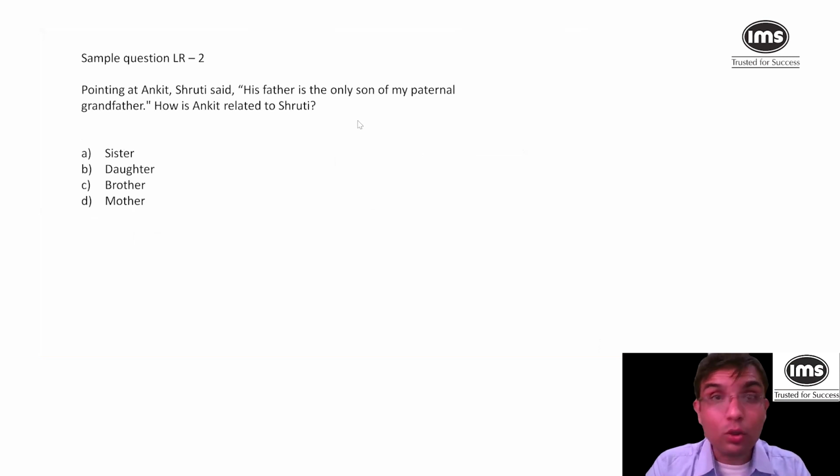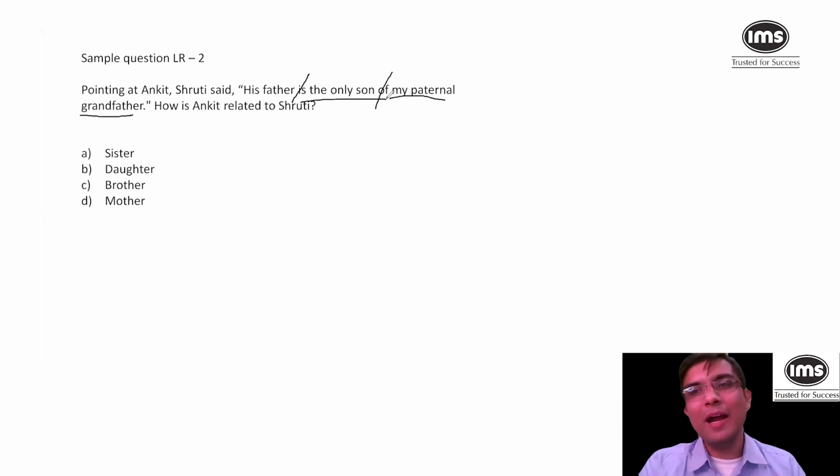So again, I have a pattern to solve these kind of questions. I don't know how many of you have a pattern. What is my pattern? I start with the end relation. It says my paternal grandfather. Now, whenever you see of or is, just break the chain and start with the end. So my paternal grandfather's only son will be my father. So actually this entire part is nothing but my father.